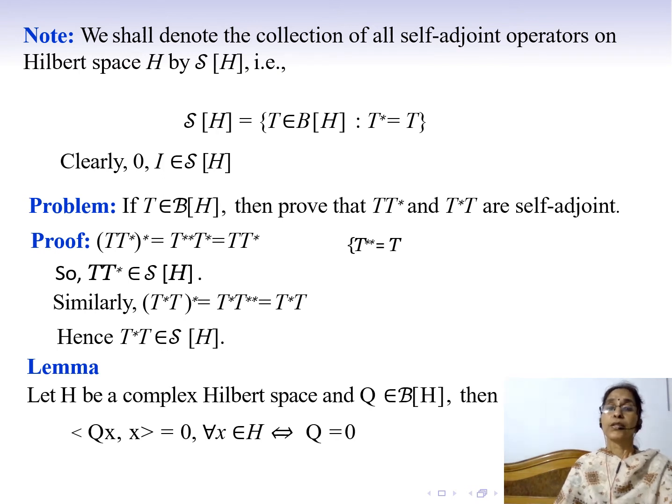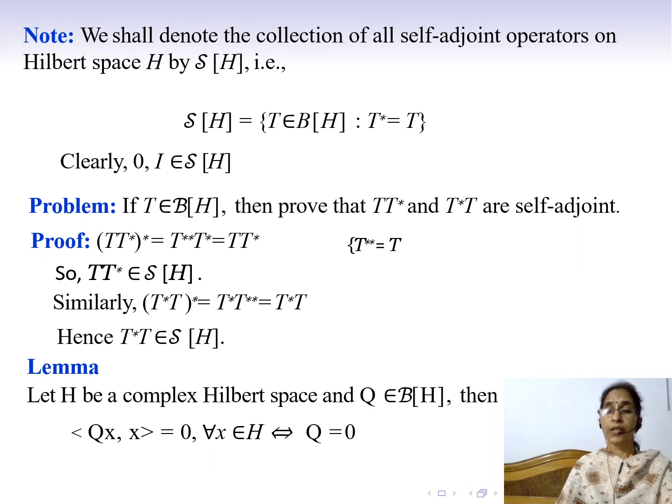And similarly, if we find the Hilbert adjoint operator of T star T, that is, T star T of whole star, it is equal to T star into T double star, and this is equal to T star into T, since T double star is nothing but T. And so we have shown that T star T is also a self-adjoint operator. That means this belongs to script S of H.